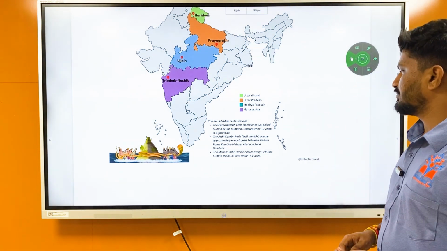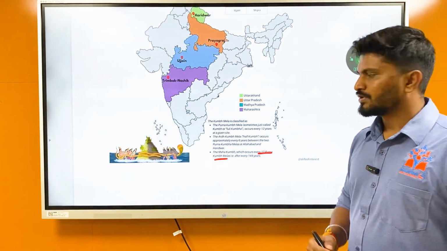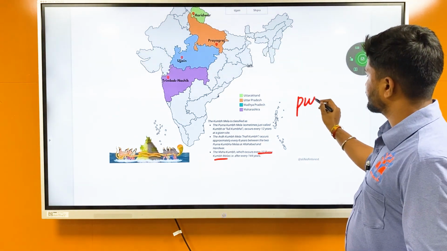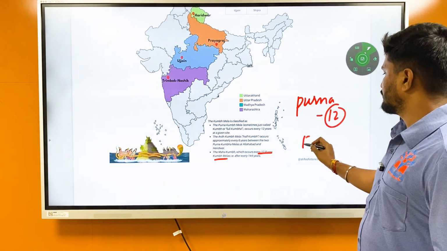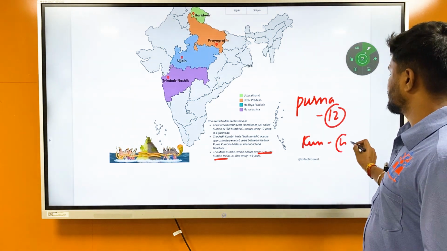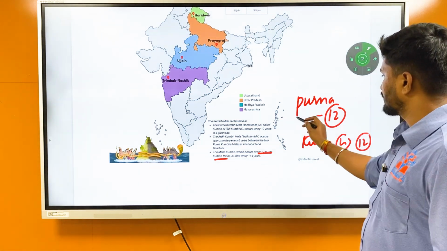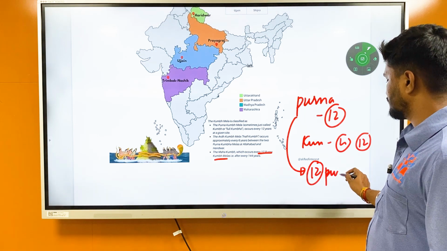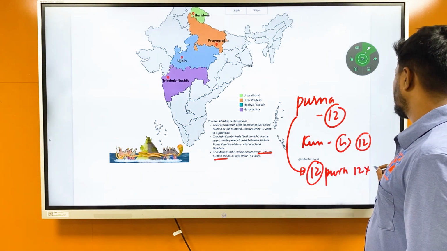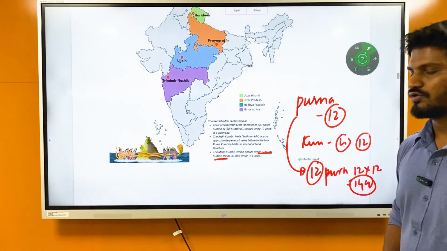There is also Mahakumbh. Mahakumbh occurs at every 12 Purna Kumbh Melas. One Purna Kumbh Mela is every 12 years, and the normal Kumbh Mela happens 4 times in 12 years. And what Mahakumbh is, it is once in every 12 Purna Kumbh Melas. So 12 into 12, it is 144, once in 144 years.